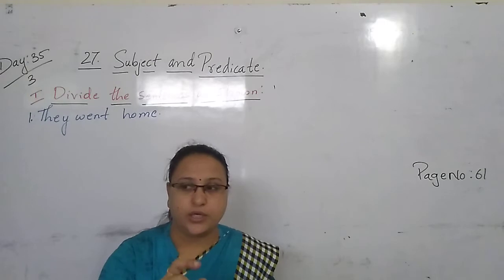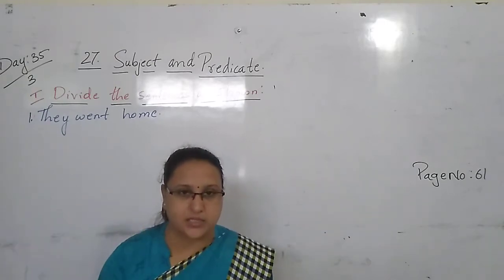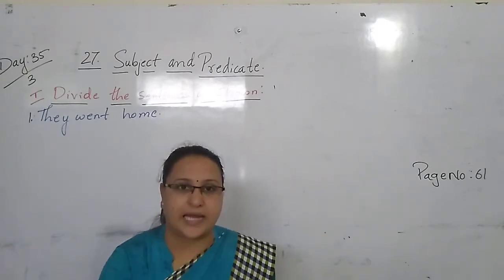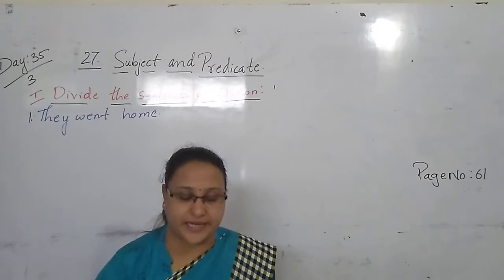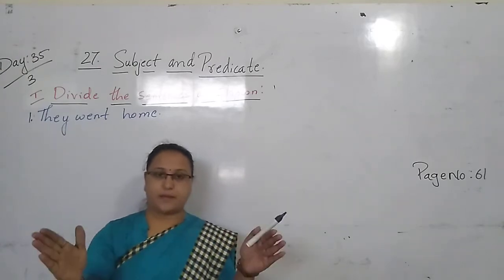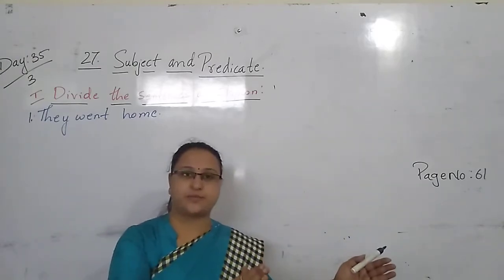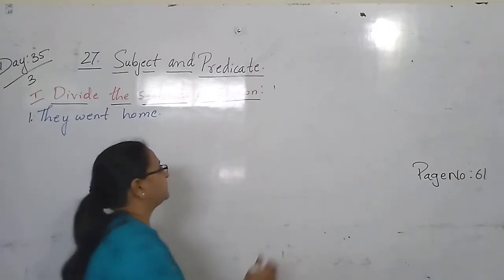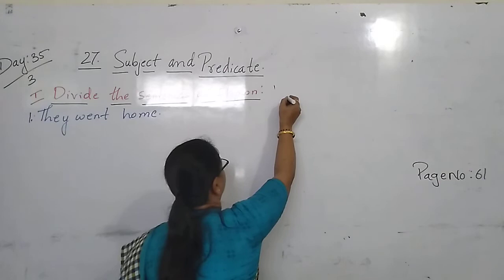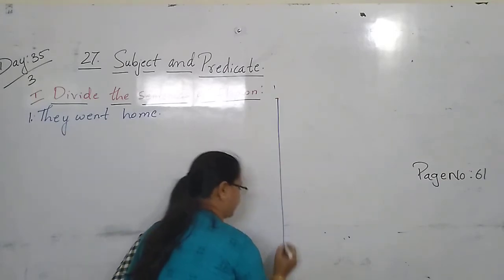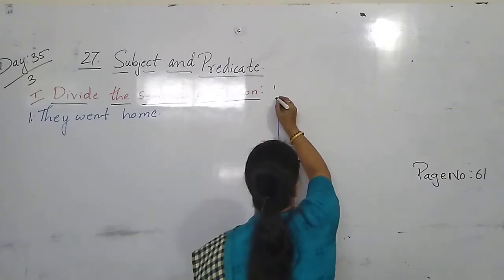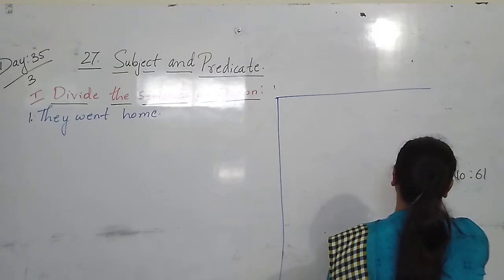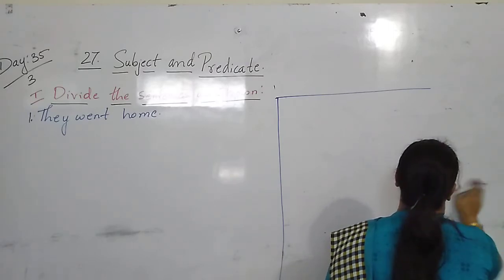Then down, you can make a small box. In one box, you can write subject and predicate, where you separate what is the subject and what is the predicate. Next, I will draw here, children. You all can see me.